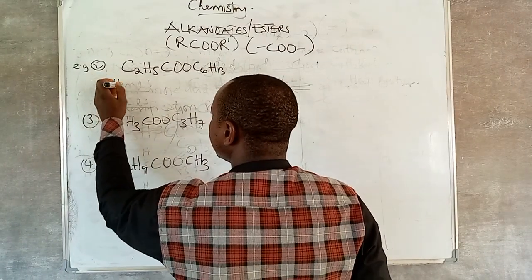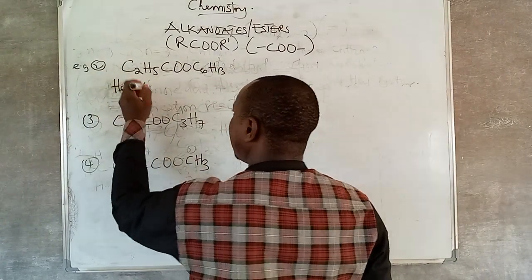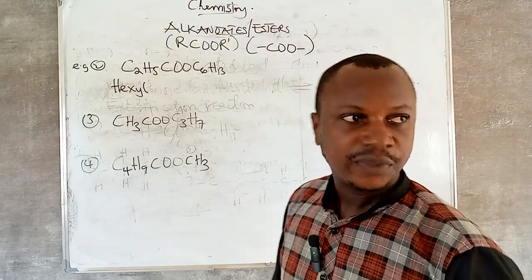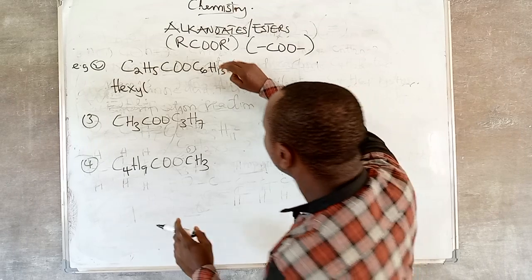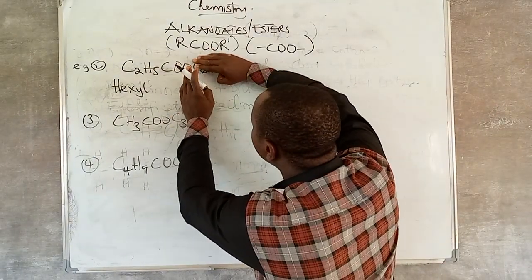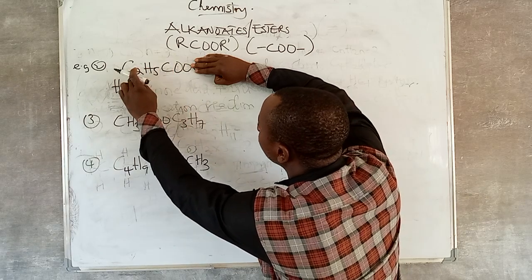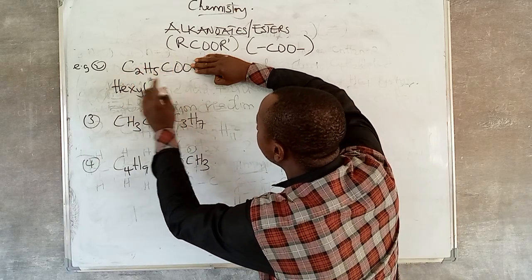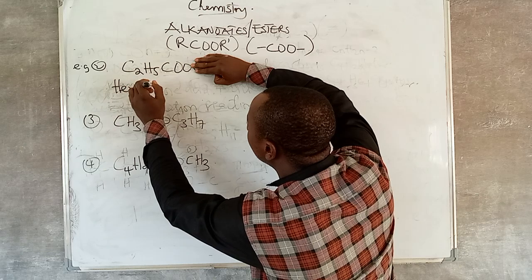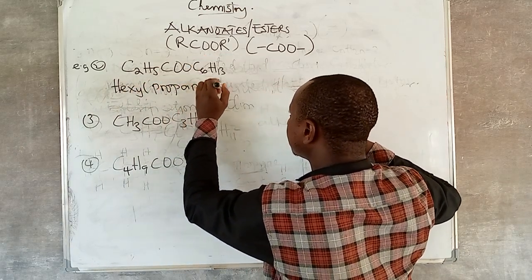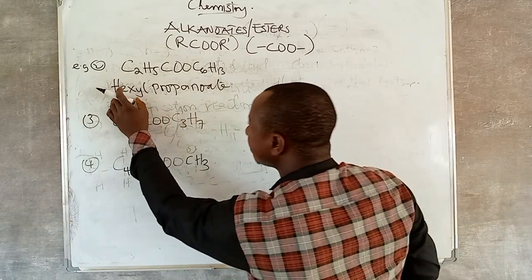Hexyl. Six carbon atoms is what? Hex. Just practice those prefixes I have given you. Six carbon atoms is hex. So hexyl. After naming this one, how many carbon atoms are remaining? 2, 1 plus 2 is 3. So this is hexyl propanoate.